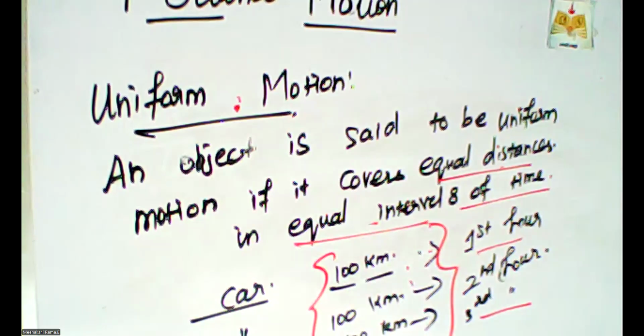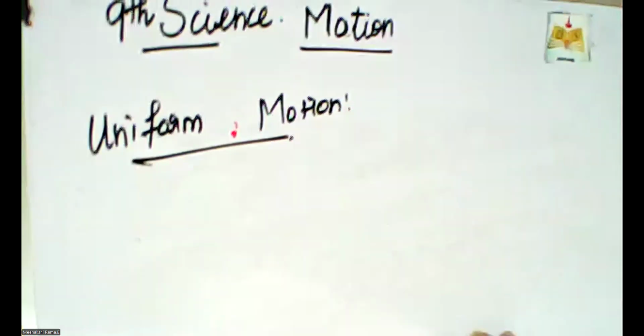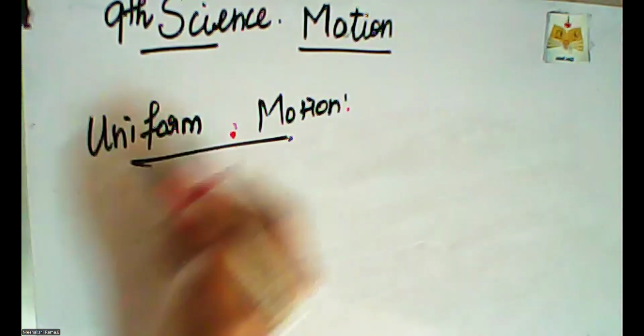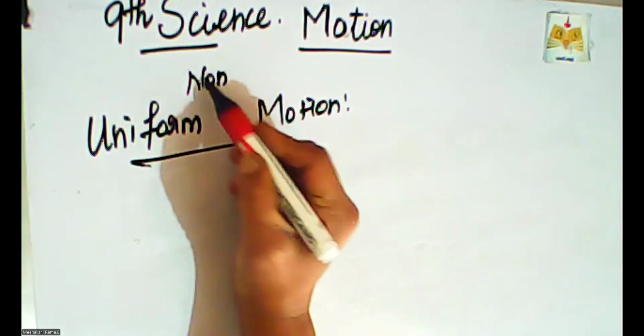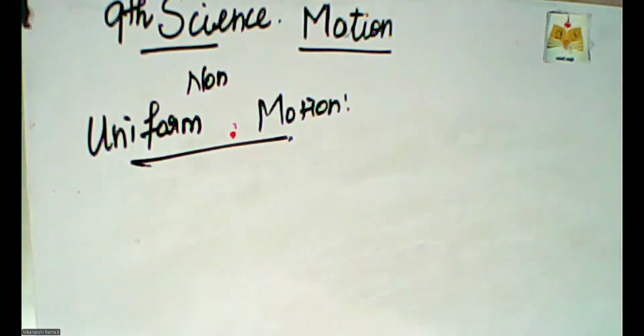Okay, is it clear? Next one is non-uniform motion, the opposite of uniformity. The students are always wearing a uniform. Every standard from LKG to plus two, all the students are in the same color, the same kind of dresses. That is called uniform.